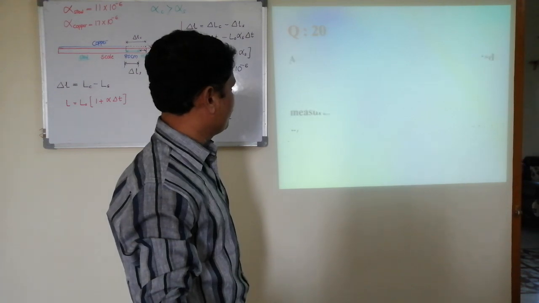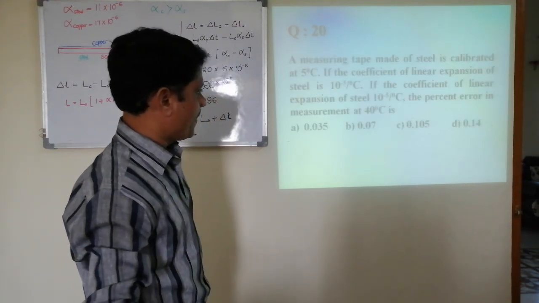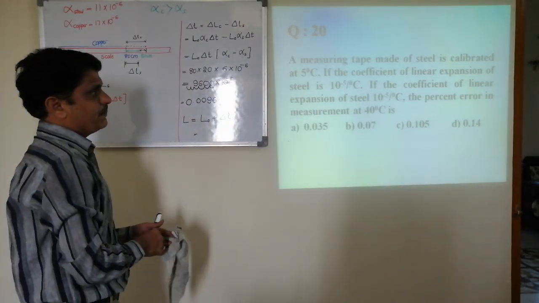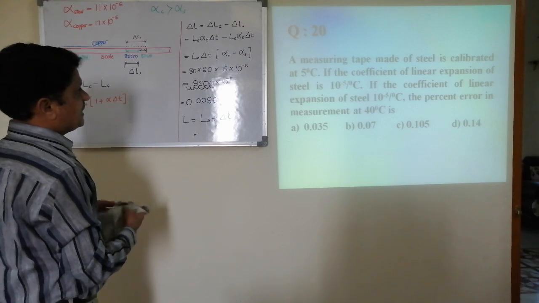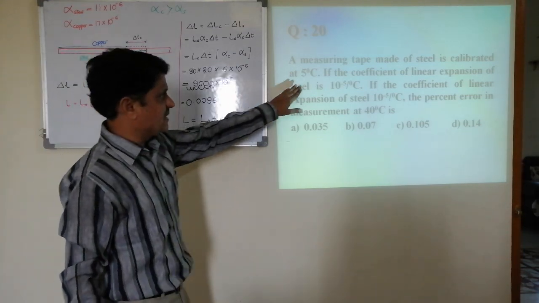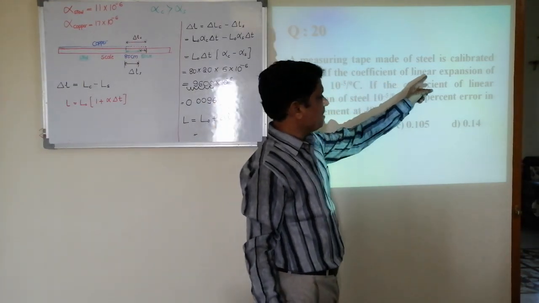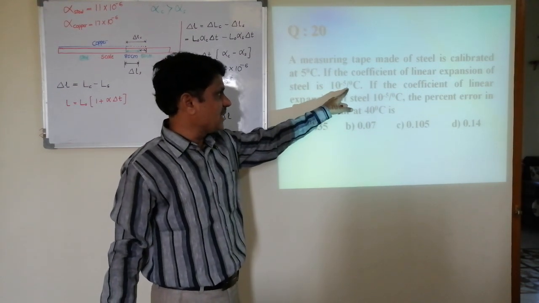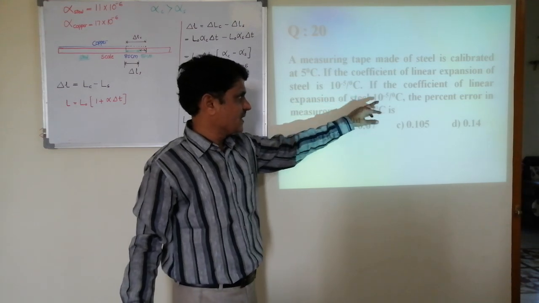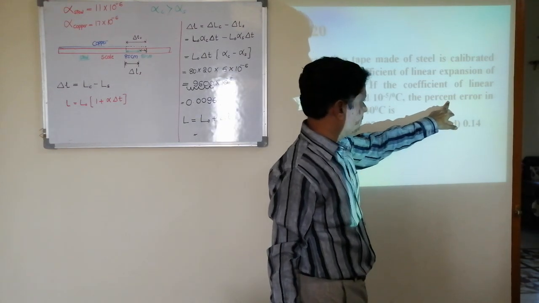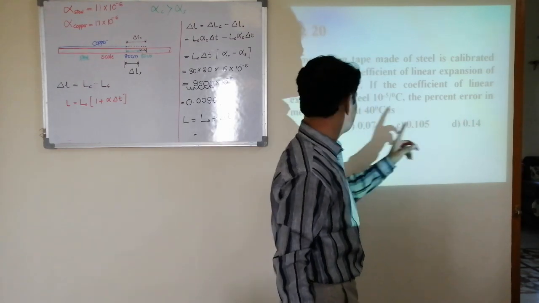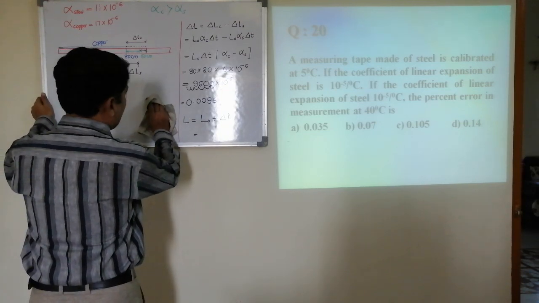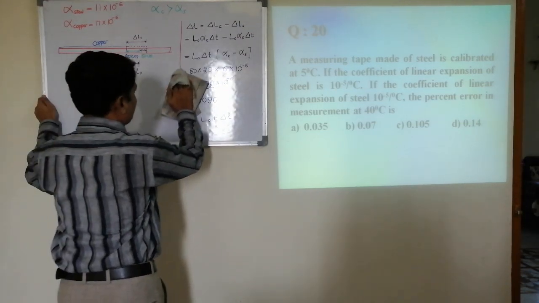Question number 20. A measuring tape made of steel is calibrated at 5 degrees Celsius. If the coefficient of linear expansion of steel is 10 to the power minus 5 per degree Celsius, the percentage error in the measurement at 40 degrees Celsius is the question. Asking for percentage error.